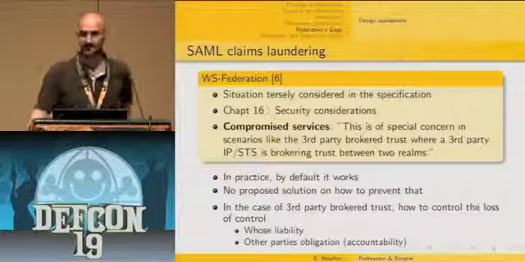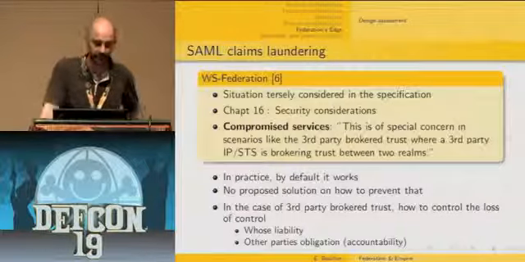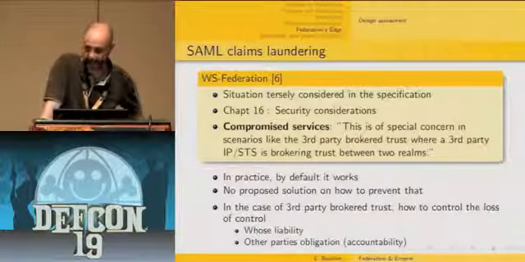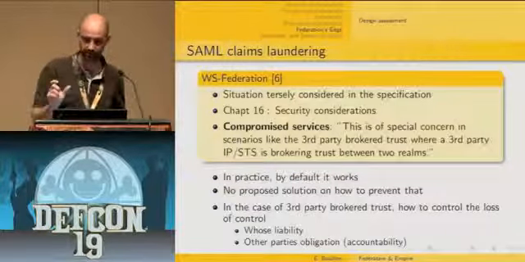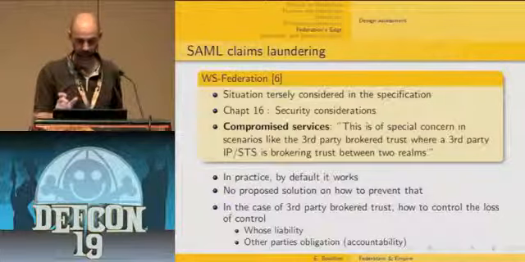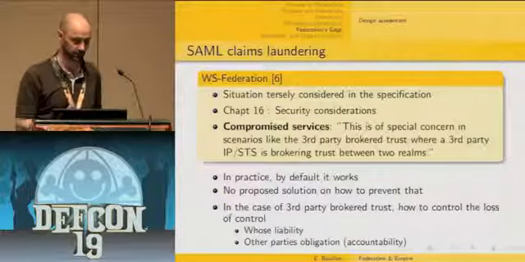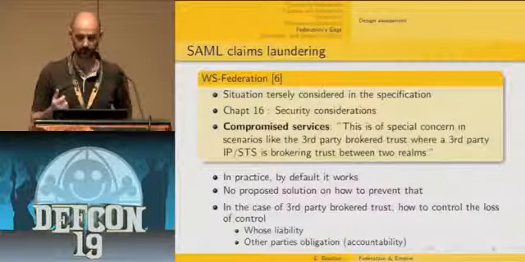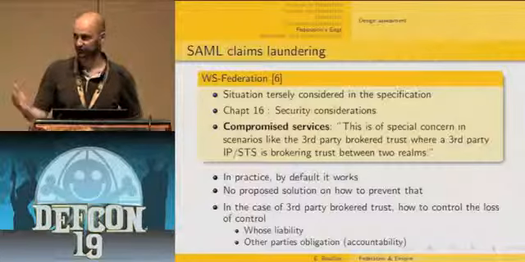In fact, when you look at implementations, by default, these safeguards are not implemented. And if you go back to the standards themselves, this kind of consideration has only been cursorily mentioned in the bullet I mentioned previously, which is the compromised services. And indeed, they recognize that this is a very major issue when you have this third-party broker trust relationship.